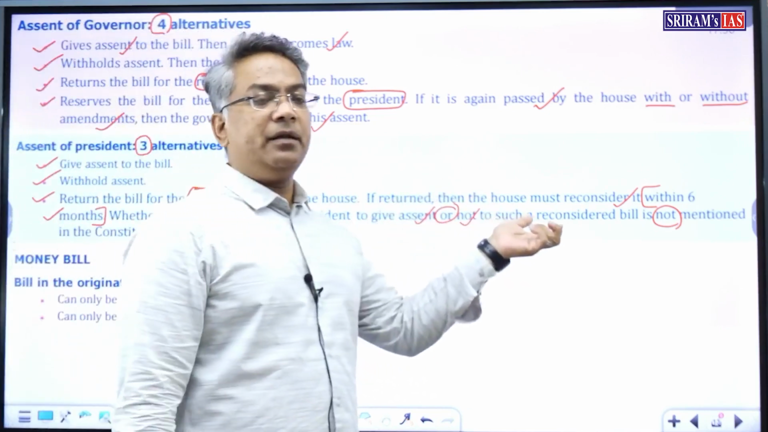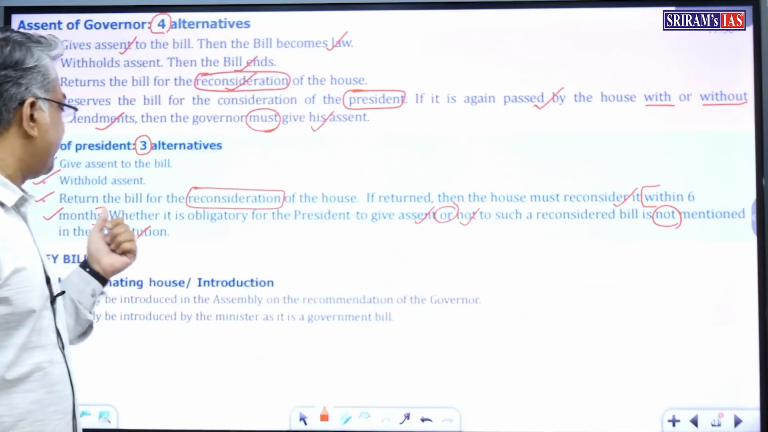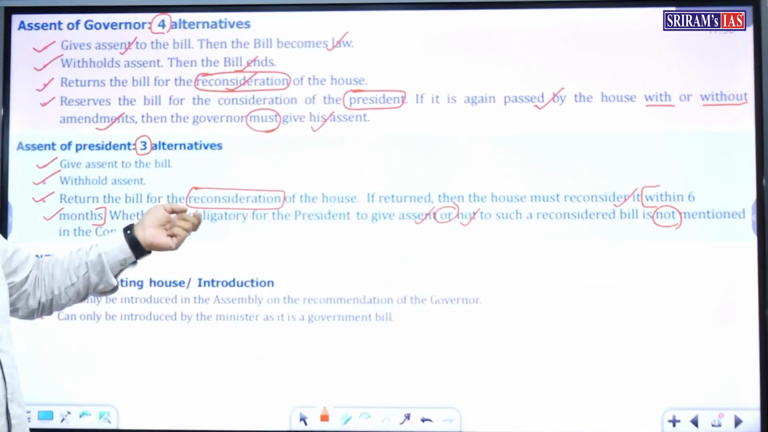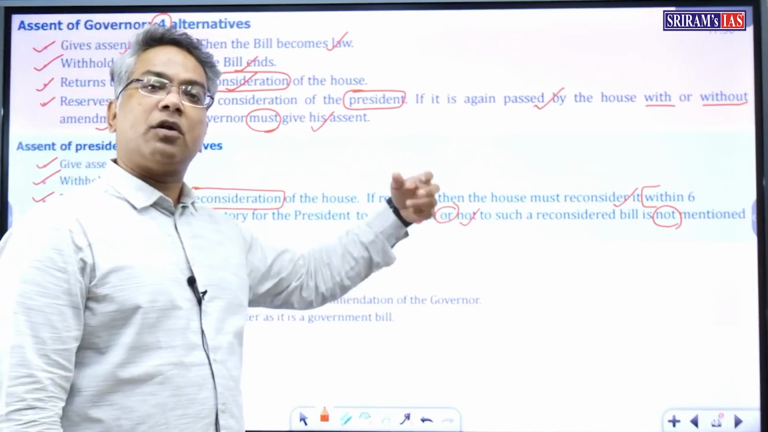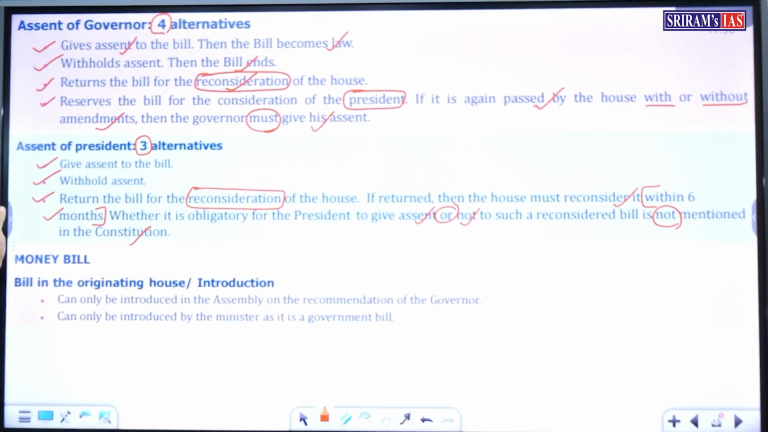If the bill is returned, then the House must reconsider the bill within 6 months. Whether it is obligatory for the President to give his assent to such a reconsidered bill is not mentioned in the Constitution. So, this is regarding the ordinary bill.